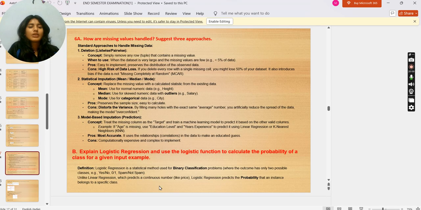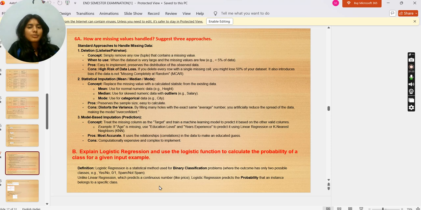Now, how are missing values handled? Suggest three approaches. Standard approach to handle missing data is deletion, list-wise or pair-wise. Concept is simply to remove any row or tuple that contains a missing value. When to use? When the data set is very large and the missing values are few, that is less than 5% of the data.